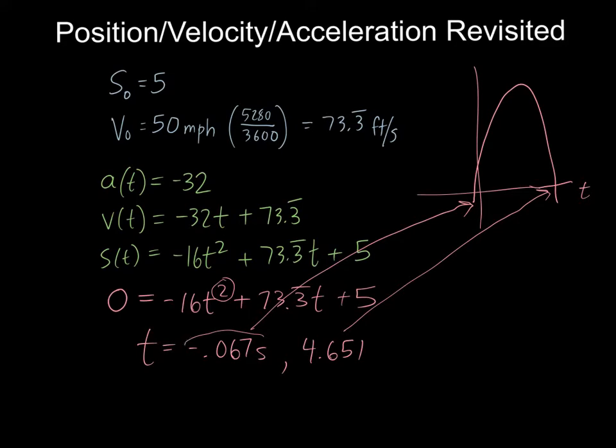So this one actually is not part of the motion. This is like if you could back the motion up from the time that the ball left Benny's hand, and this parabola is only valid. The domain only counts starting at 0. But this is like what happened before he let go of it. Sort of. It didn't really happen, but if you backtrack, that's why we get one negative answer. So this ball is going to land on the ground 4.651 seconds after he lets go of it.